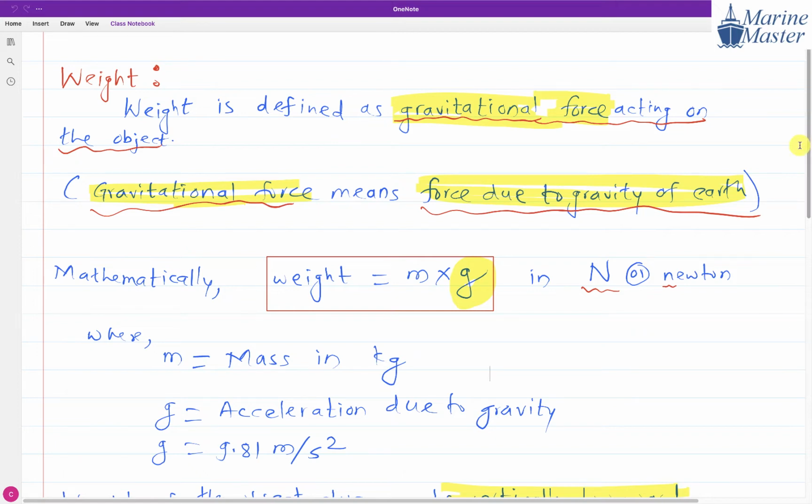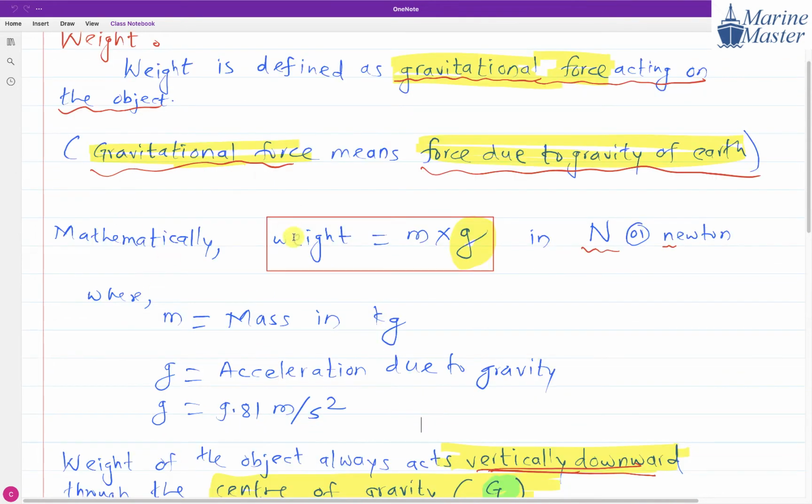Now try to see the scenario. So you got the meaning of weight. Weight is the gravitational force acting on the object, and gravitational force is the force due to gravity of the earth. Mathematically, weight is equal to M into G, where G stands for acceleration due to gravity, 9.81 meter per second square. So that is weight.